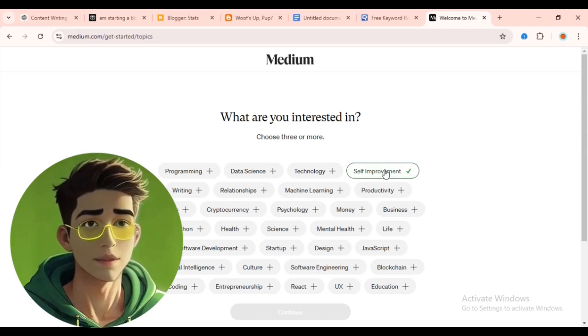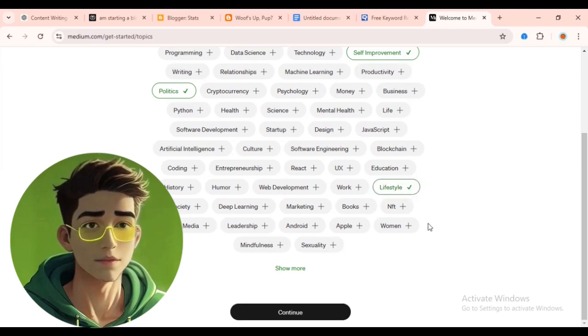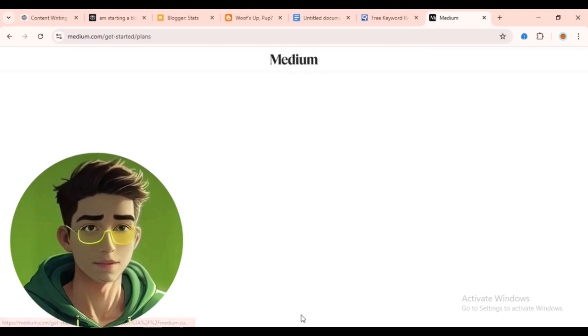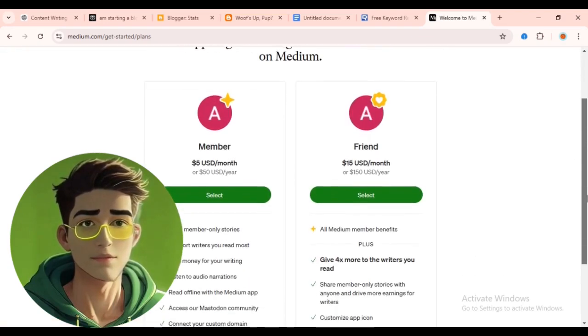self-improvement. Okay, then maybe I'm gonna add politics, and let's say health, but let me take these two for now. Okay, I think it's a future lifestyle. Okay, so before you can click on continue you have to choose at least three, so I choose self-improvement, politics, and lifestyle. So now continue. So you choose what you want to write about. Okay, now once you are here,